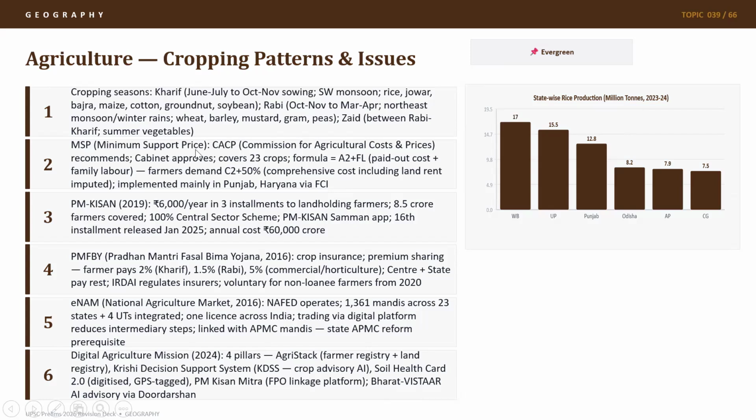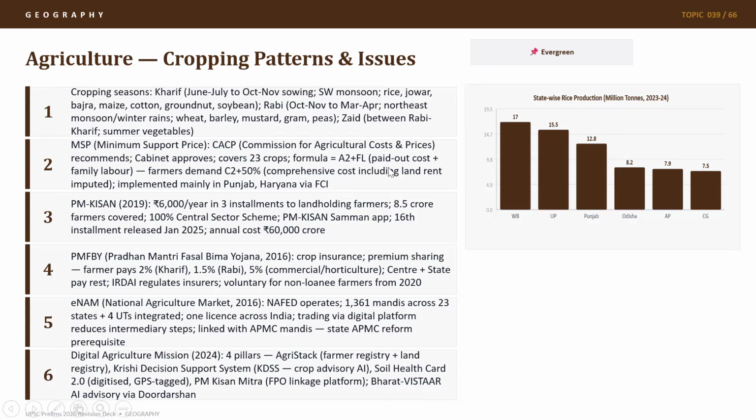Then we have the minimum support price or MSP, which is decided by CACP, Commission for Agricultural Costs and Prices. It recommends, cabinet approves, and recently MSP was increased for various crops. It covers 23 crops right now. One should also know the formula. We have seen that UPSC started asking in depth of the formulas, at least in economy. So one should understand how the MSP formula works.